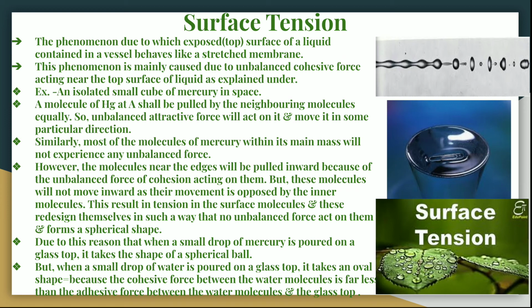So the force between the molecules of water is the cohesive force, and the force between the molecules of water and the glass is the adhesive force. In the case of water, the cohesive force is less than the adhesive force, so it will not form a round shape. But in the case of mercury, the cohesive force is more than the adhesive force, that's why it forms a spherical shape. Okay, so I'll stop here.